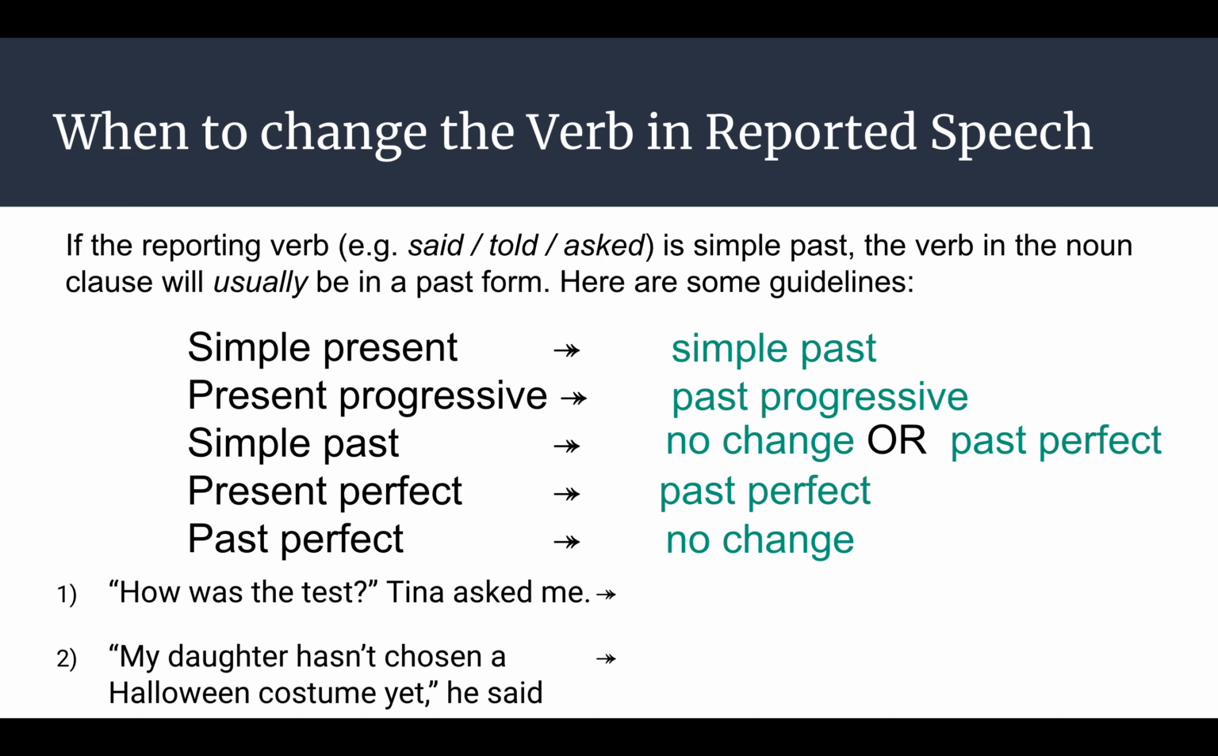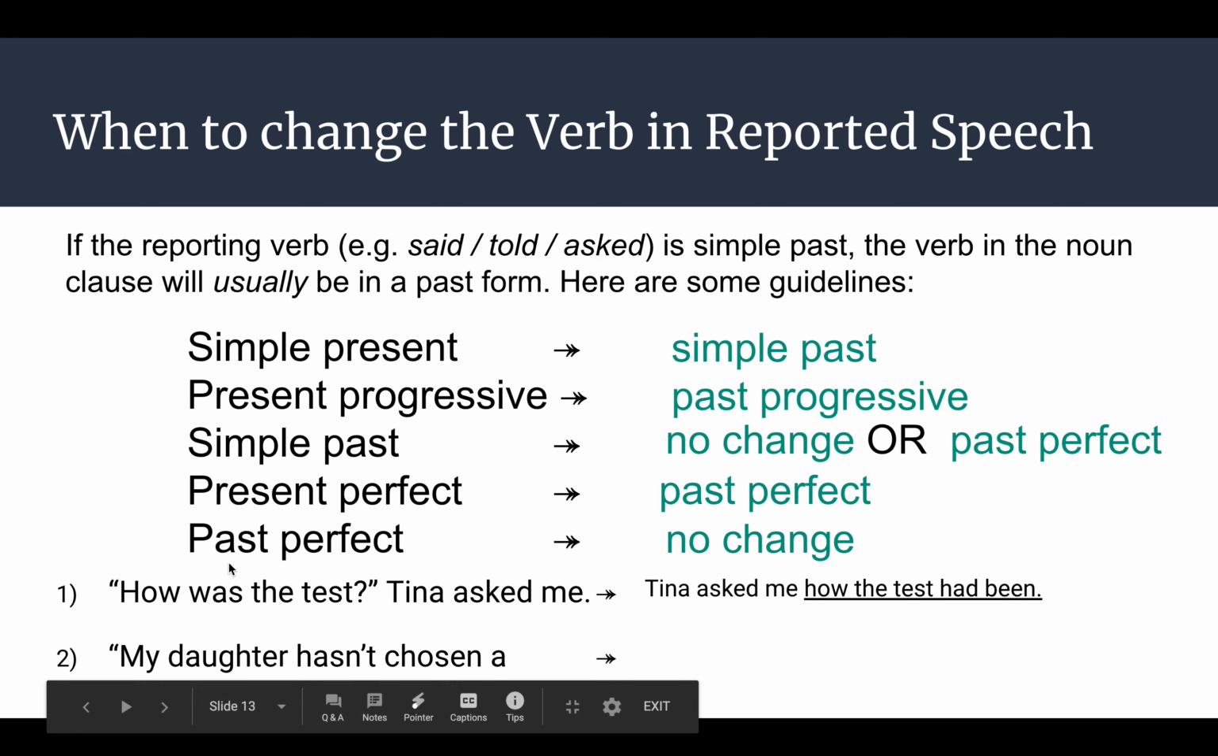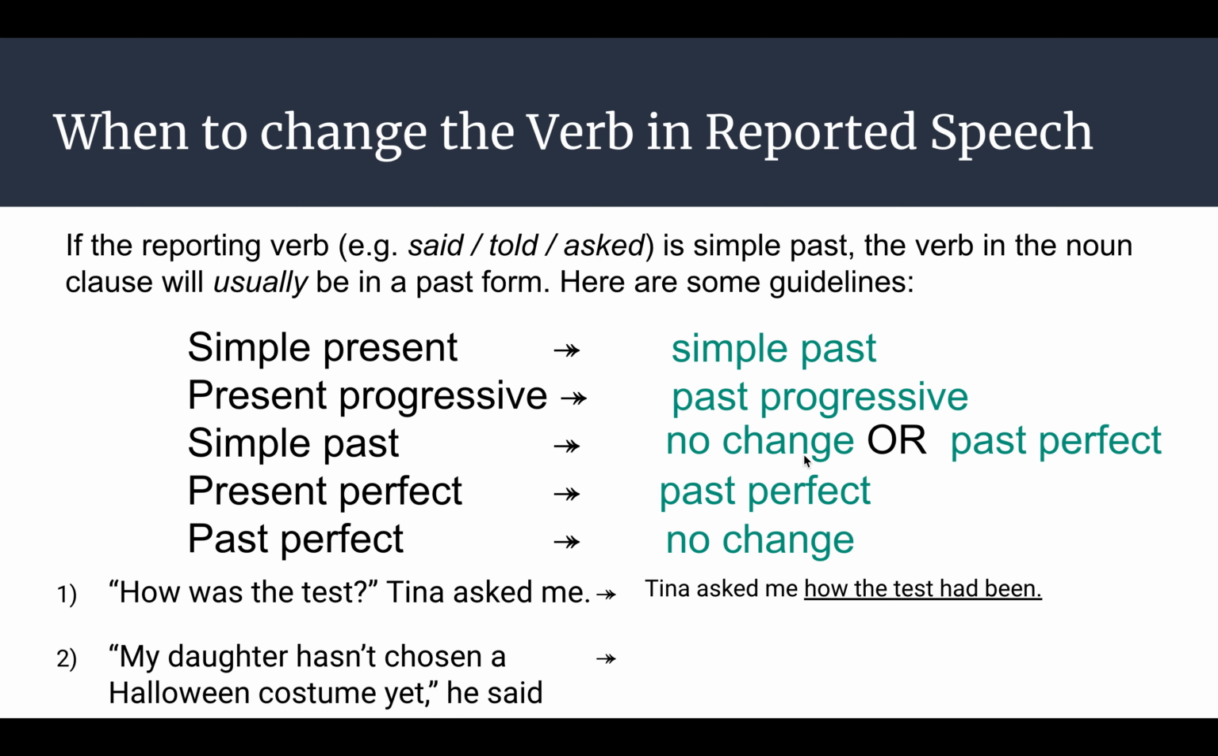All right, we're back. So the answers are, Tina asked me how the test had been. Notice that past simple "was" takes one step backward to past perfect "had been." If you also said how the test was, that's okay too, because simple past can also have no change.